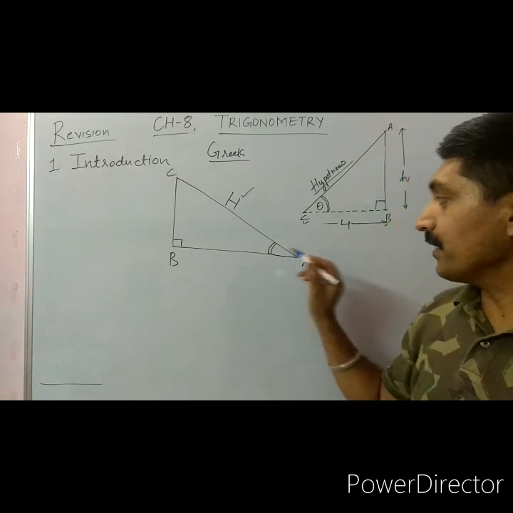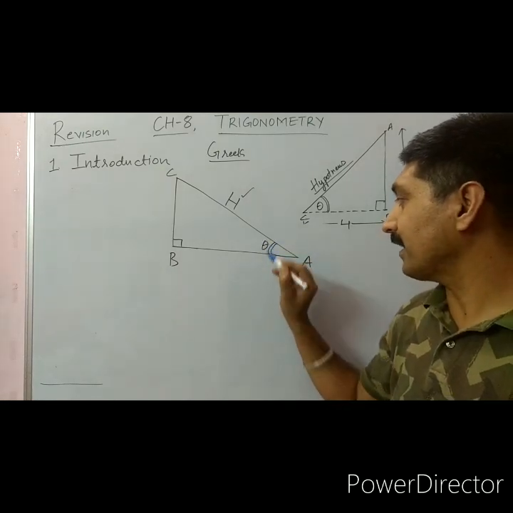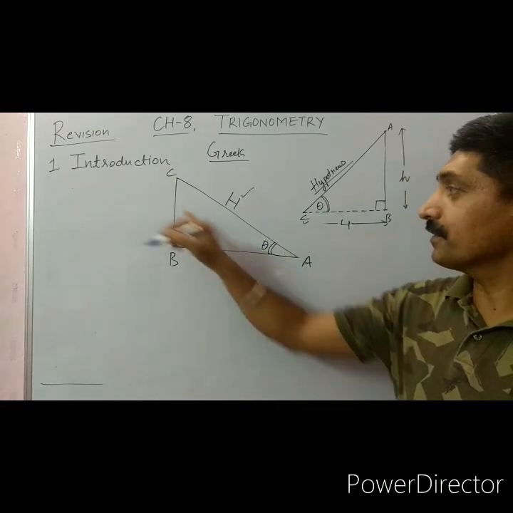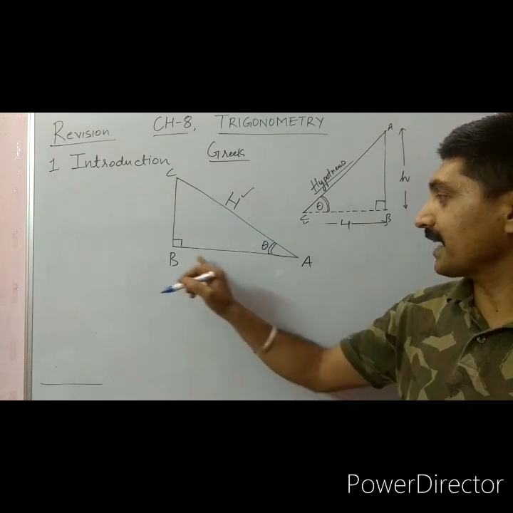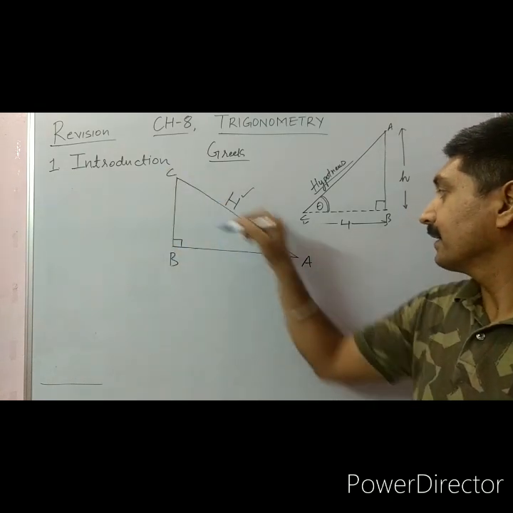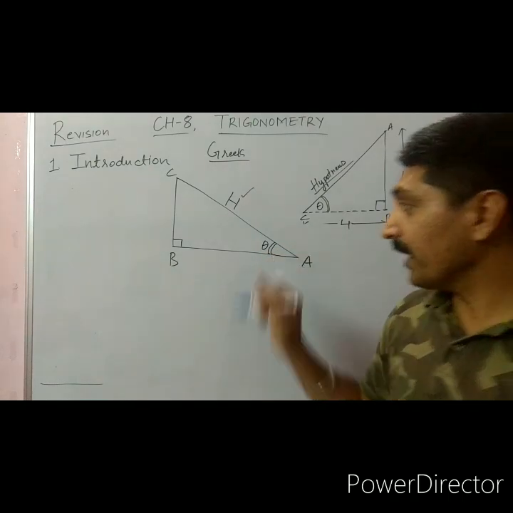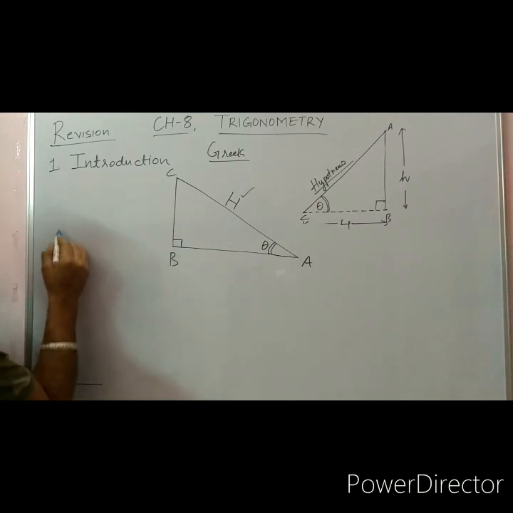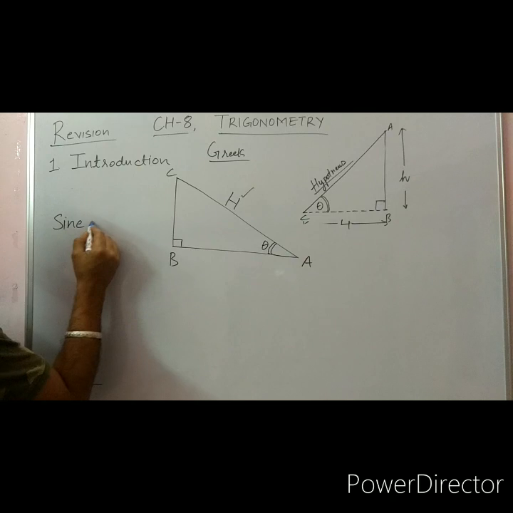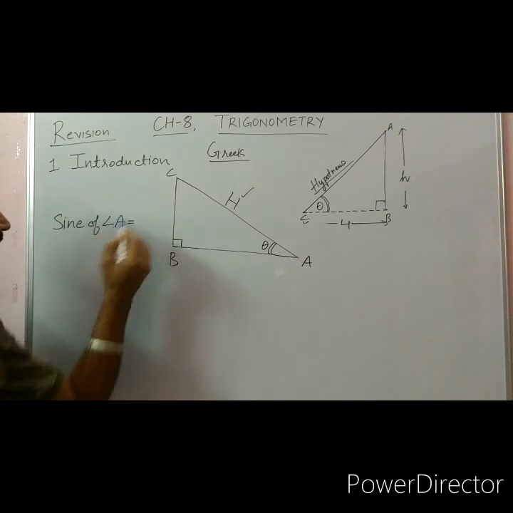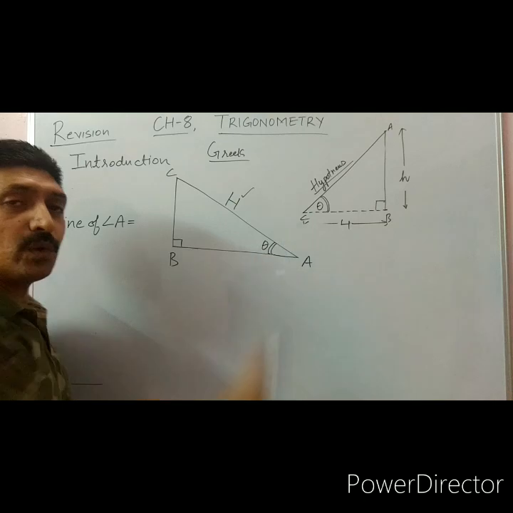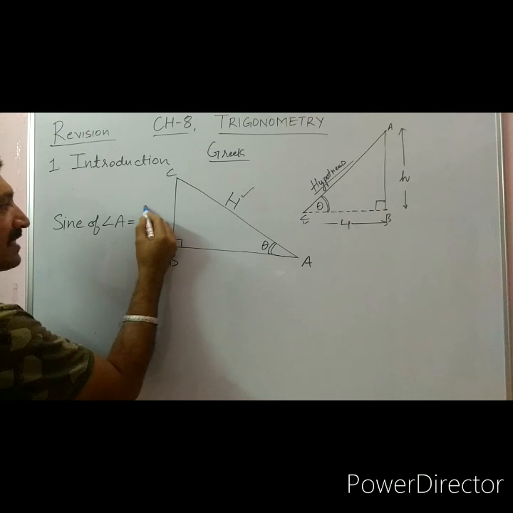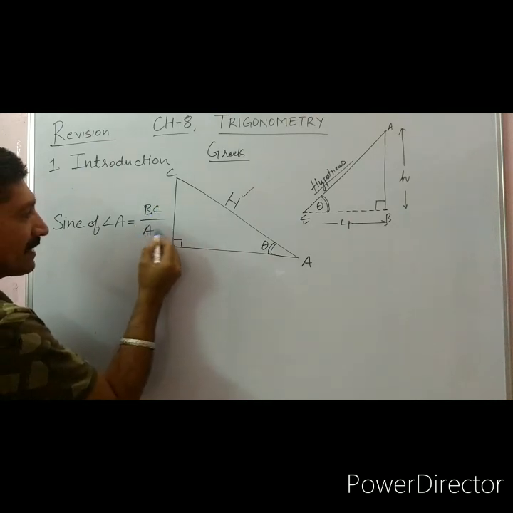Now if we are considering this acute angle theta or angle A, with respect to A, the ratio of the three sides, we have a side AB, BC and AC. So here, as we know, sine of angle A, sine is perpendicular upon hypotenuse. So here perpendicular is BC upon AC.